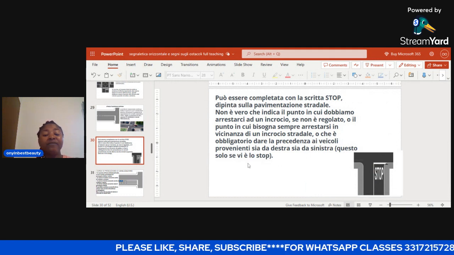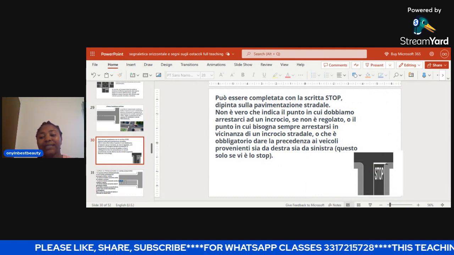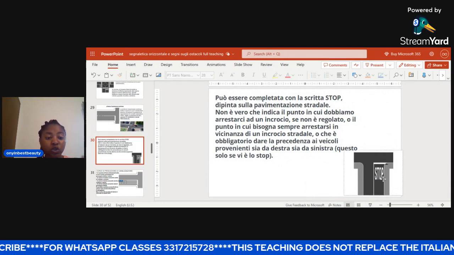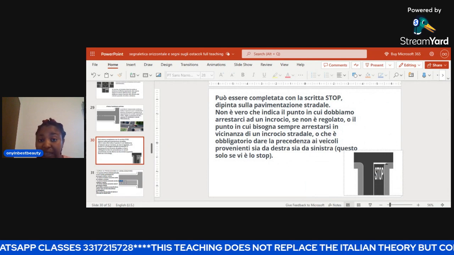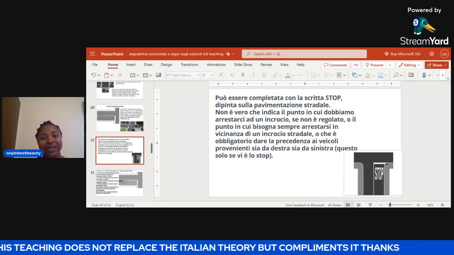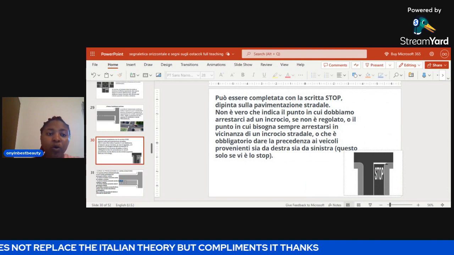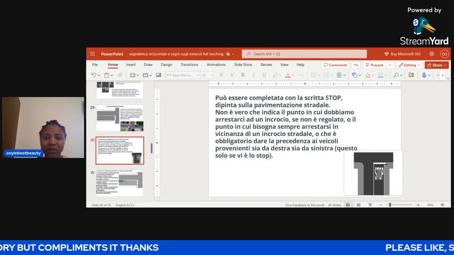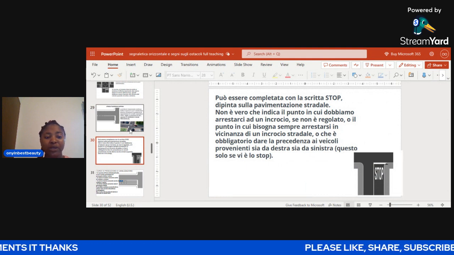"Questa solo se vi è lo stop." You can only do that in the presence of a stop sign. When you see a stop sign, when you see a semaphore with a red light, when you see a vigilante telling you to stop, with these three things you have to obey. But in the absence of that, you don't necessarily need to stop. Do you understand? That is what we are talking about today.